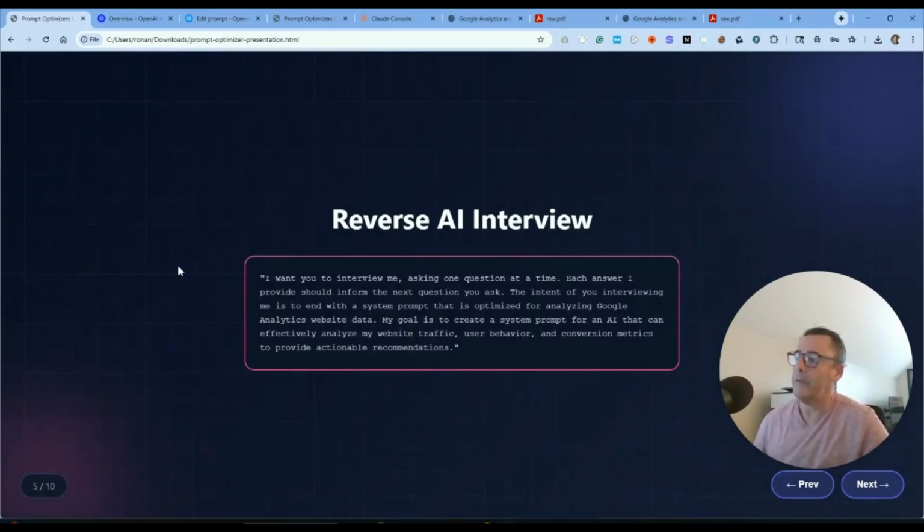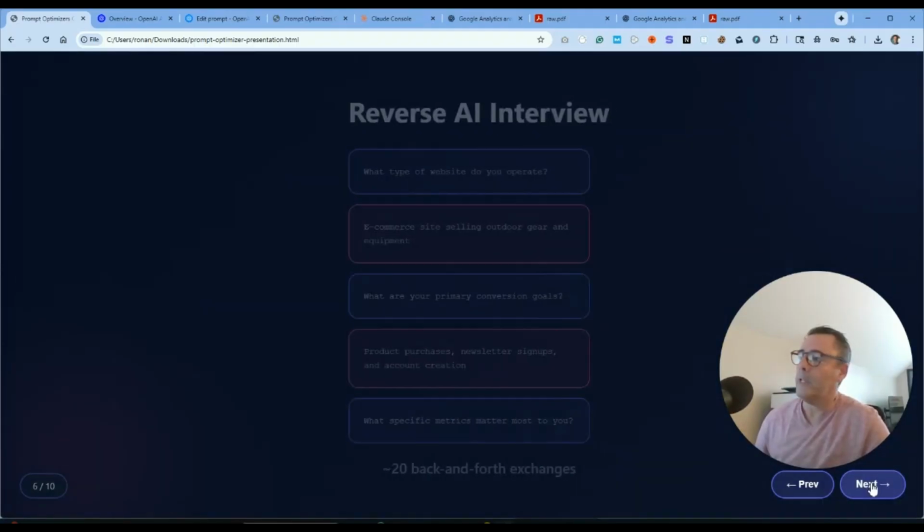And then the reverse AI interview is another good example, and probably you'll get a better output based upon this method. But let's just read the prompt. I want you to interview me asking one question at a time. And here's the important part. Each answer I provide should inform the next question you ask. The intent of you interviewing me is to end with a system prompt that is optimized for analyzing Google Analytics website data. My goal is to create a system prompt for an AI that can effectively analyze my website traffic, user behavior, and conversion metrics to provide actionable recommendations.